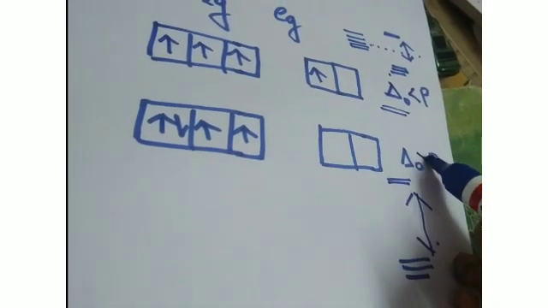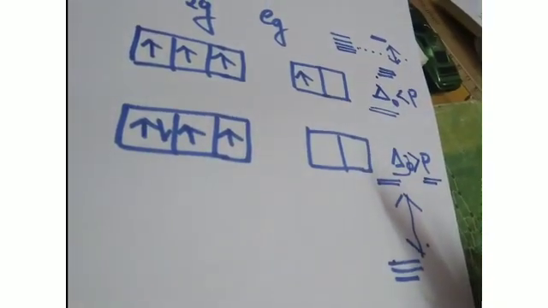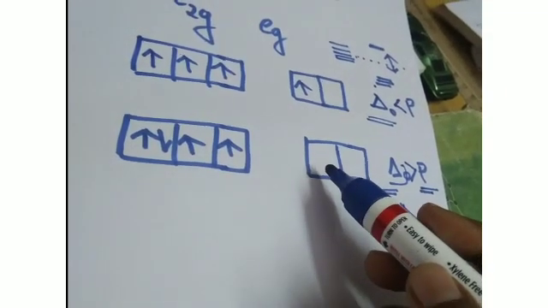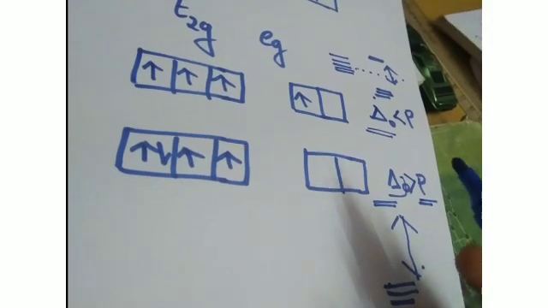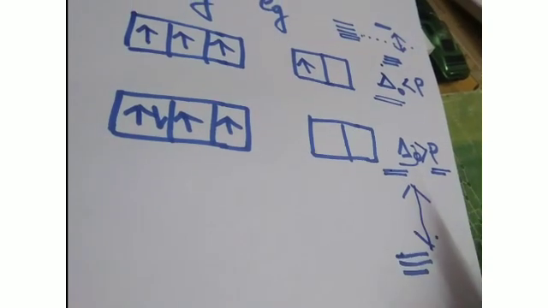So suppose this splitting is very large. Suppose these are the 3 T2g orbitals and these are the 2 Eg orbitals. Here the splitting is very large, isn't it? So in that case, what will happen? Pairing will happen if the pairing energy is less than the splitting energy. Here the splitting is very large, so it is difficult for the electron to come into Eg. So after completing the pairing, only then will the electrons reach the Eg orbitals, when the splitting energy is greater than the pairing energy.